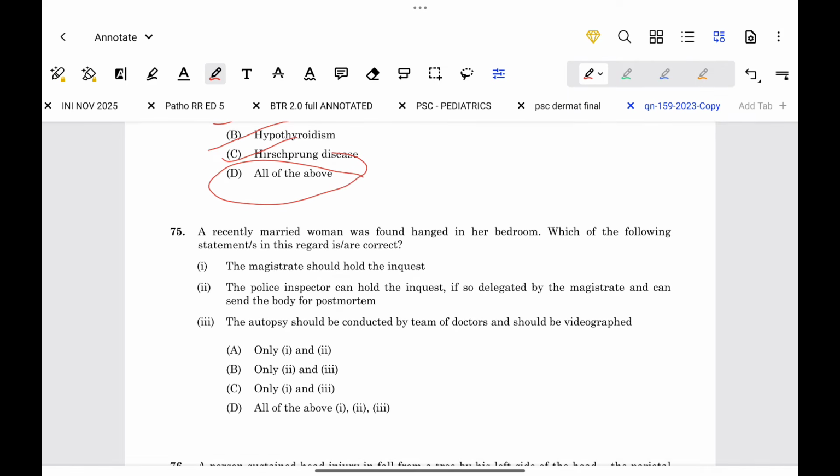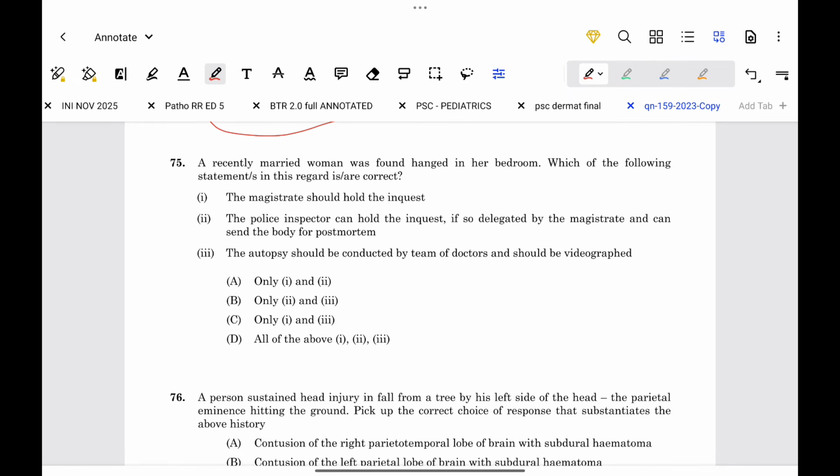75. A recently married woman was found hanged in her bedroom. Which of the following statements in this regard is correct? A magistrate should hold the inquest. Correct. A police inspector can hold the inquest if so delegated by the magistrate and can send the body for postmortem. This is not wrong. The autopsy should be conducted by a team of doctors and should be videographed. Correct. So here options 1 and 3 are correct. Option C is the correct answer.